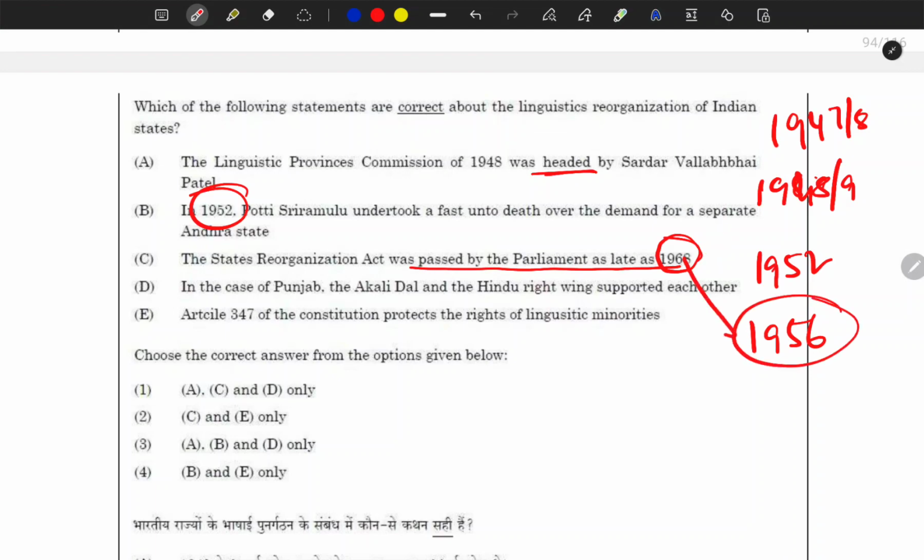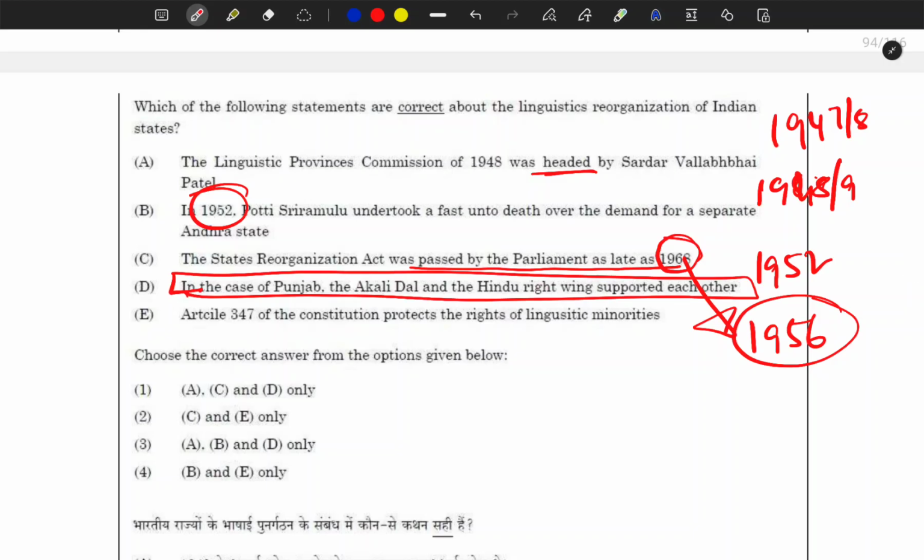Rather, it was passed in 1956, and thus the state of Andhra Pradesh was created, the first linguistic state of India. This fact you might know. Next, in the case of Punjab, the Akali Dal and the Hindu right wing supported each other. In which case, the linguistic reorganization? I'm not sure. So one statement that is definitely incorrect is C, as you know, and you have easily eliminated two options. Now let's come to the fact.